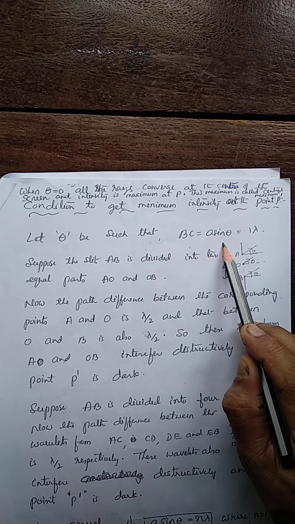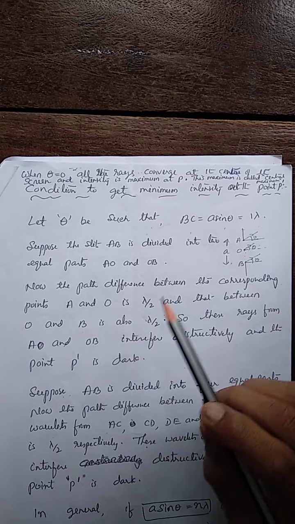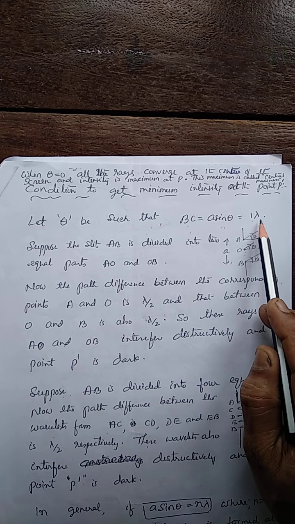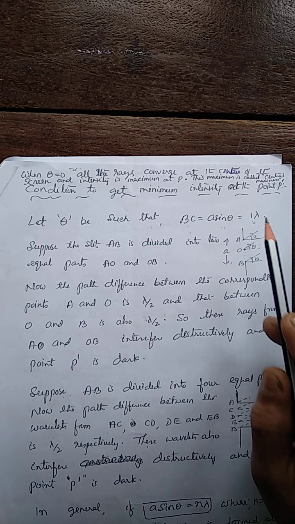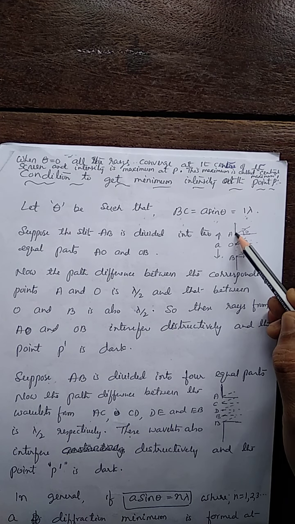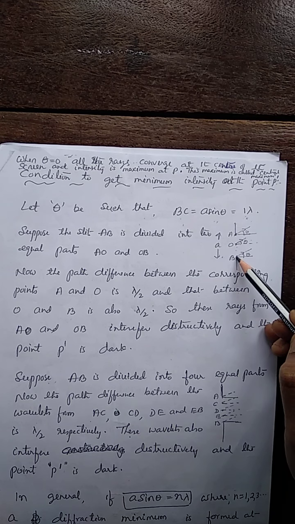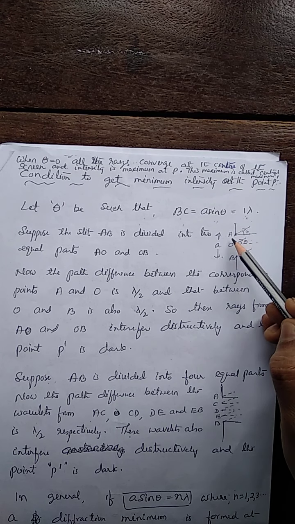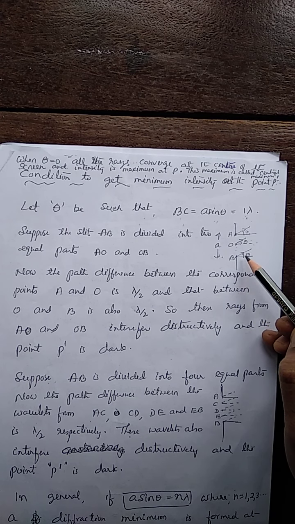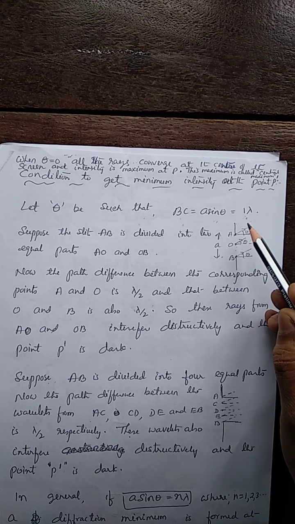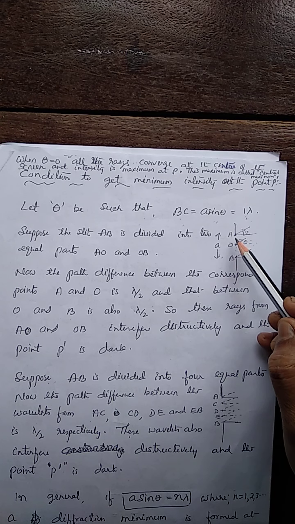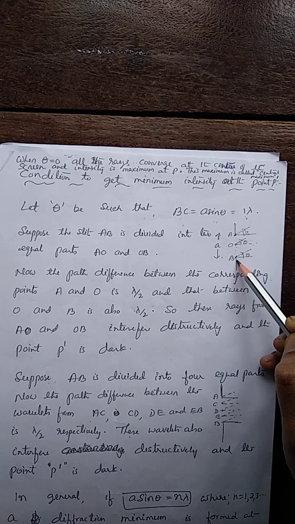To get that point, let theta be such that BC, that is A sin theta, let it be 1 lambda. This is the assumption. In that case, A and B, the slit width, are the 2 points from where the wavelets are emerging and traveling with the angle theta. Let this AB be divided into 2 equal parts, AO and OB.